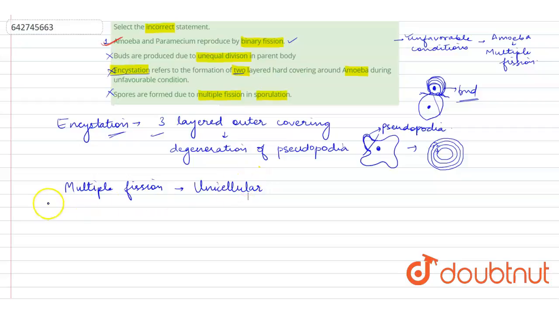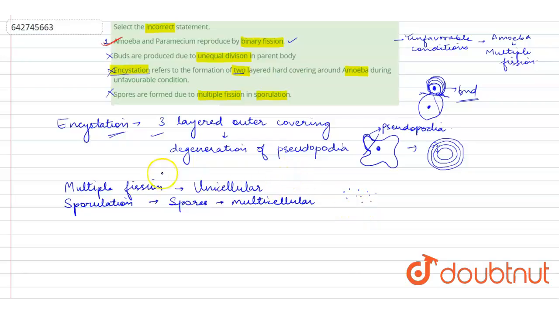And sporulation is the method of formation of spores in multicellular organisms, right? Like fungus and other organisms, they produce spores. Like penicillium as well, it produces spores, and the spores are released into the air. They are not a complete organism in itself.